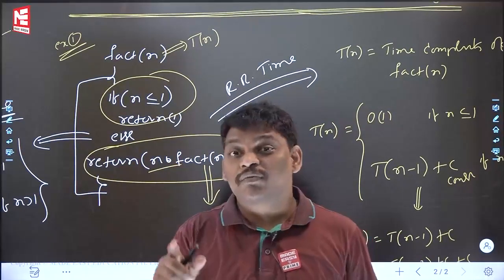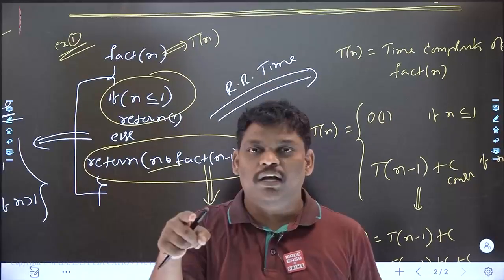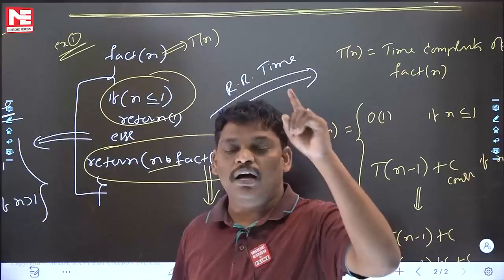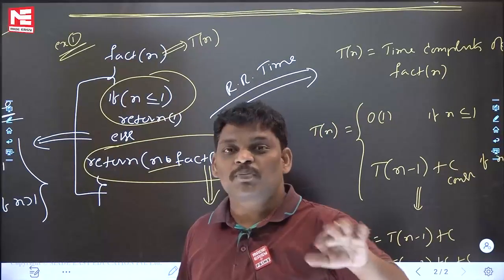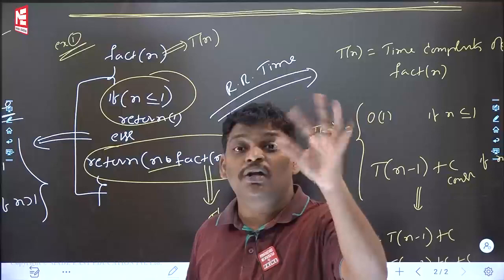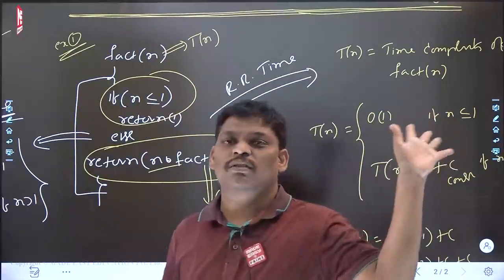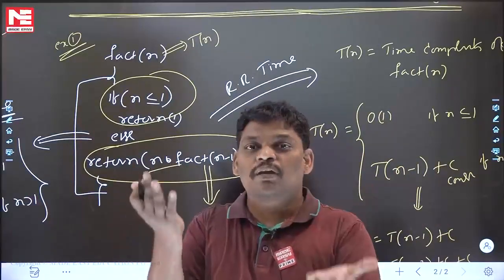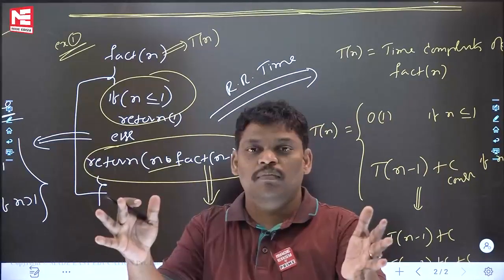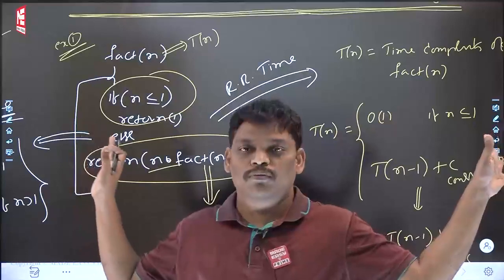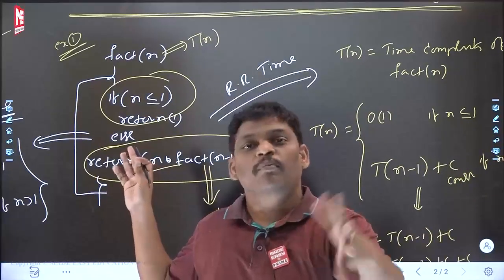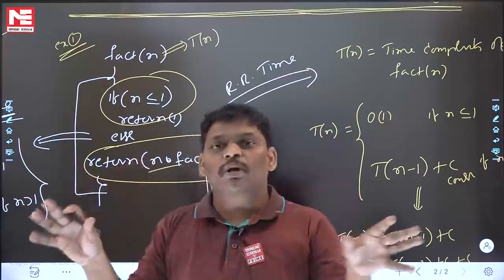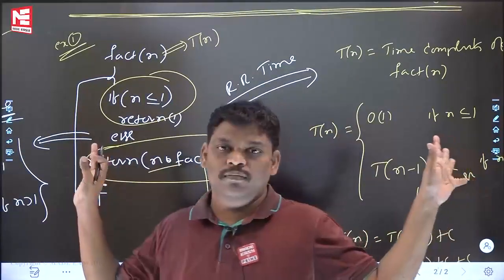If you think you are getting some trouble, I also got it. Everyone has to get trouble at the start, because all are human beings. Suppose someone is not troubled even at the start, then he may be Rajnikant. When a complex topic comes, everyone has to be troubled. If someone is not troubled, maybe he is Rajnikant, maybe he is God. Every normal human being has to be troubled.